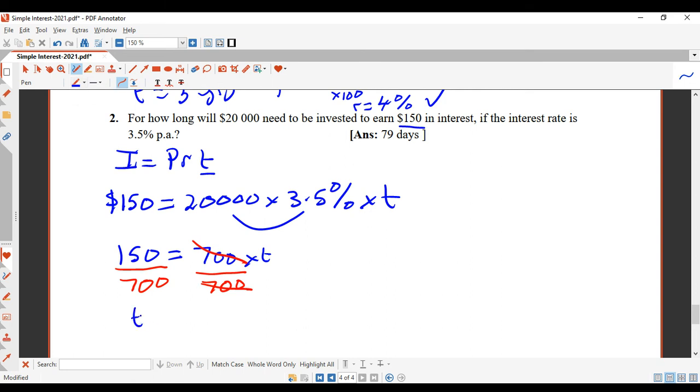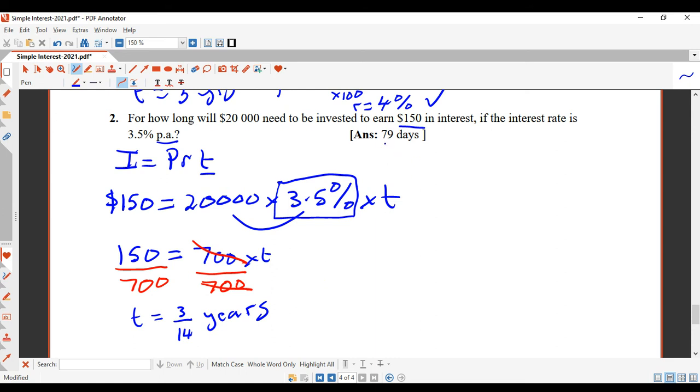All right, so it's going to give you T is equal to, now 150 divided by 700 is, as a fraction, I'm going to keep it as a fraction here, 3 over 14, because that's the exact answer. Now that's going to be years. How do I know it's years? It's because the interest rate here was per annum. Per annum means per year. So this is 3/14 of a year, which is obviously not a full year.